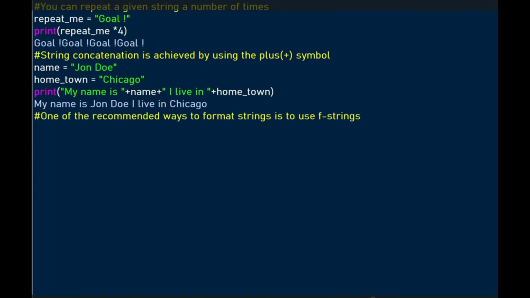There is also another way of doing that by using format strings, the f strings. The way you use f strings in Python, you can do it within the print function by first putting an f in front of the string you want to format. So my name is, and then the variable name is enclosed by curly brackets. I live in, again another variable name enclosed within curly brackets, so that when you print, you achieve the same result as this. We'll see that the two results are the same.